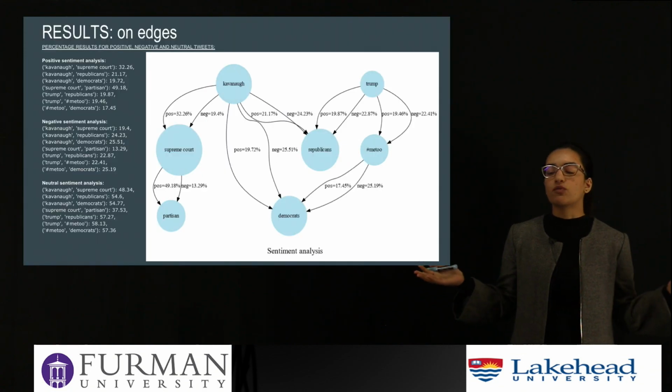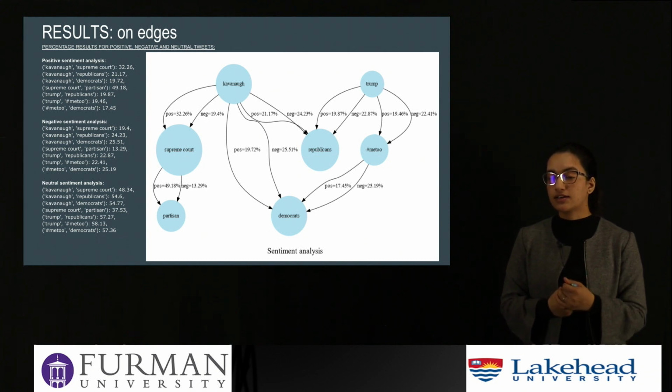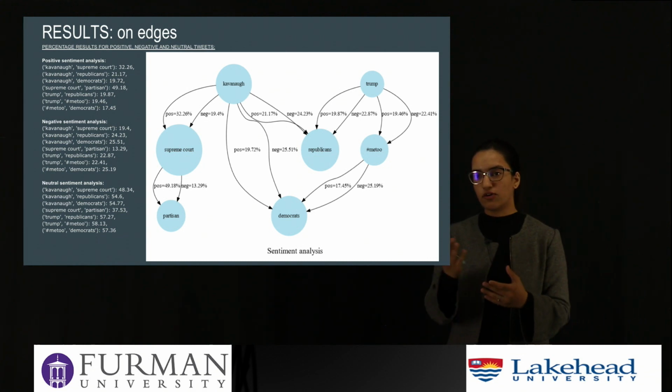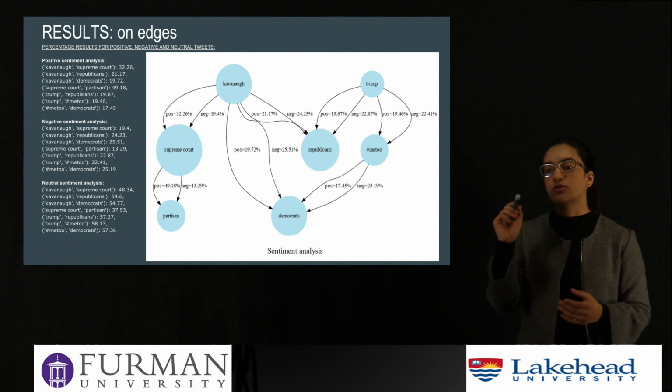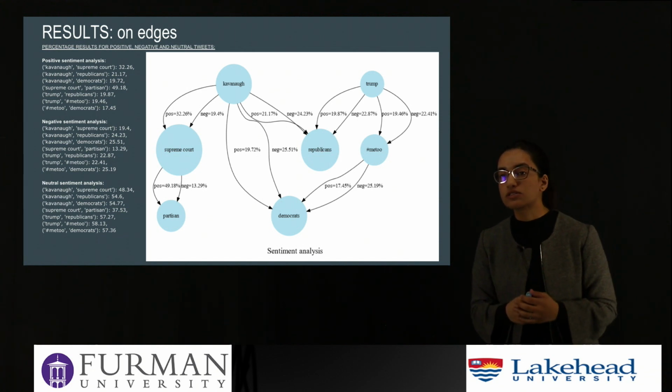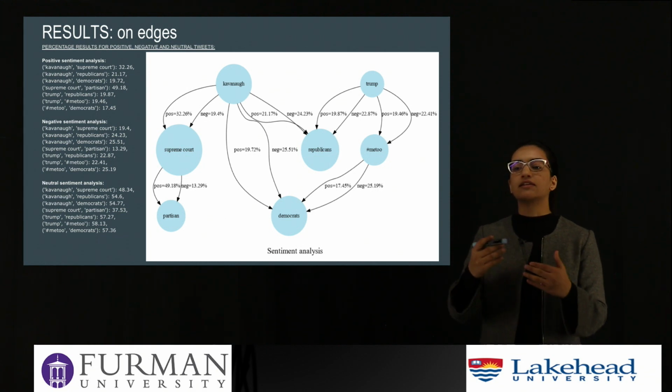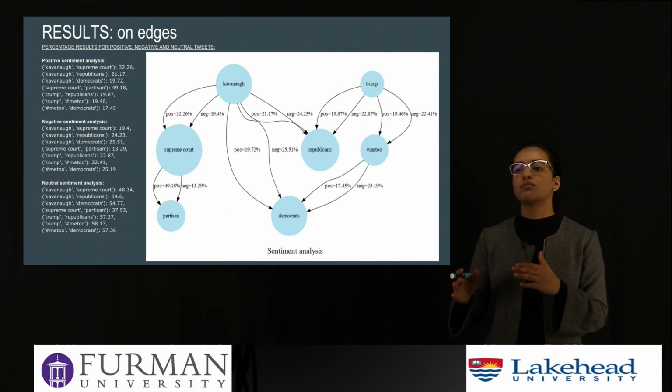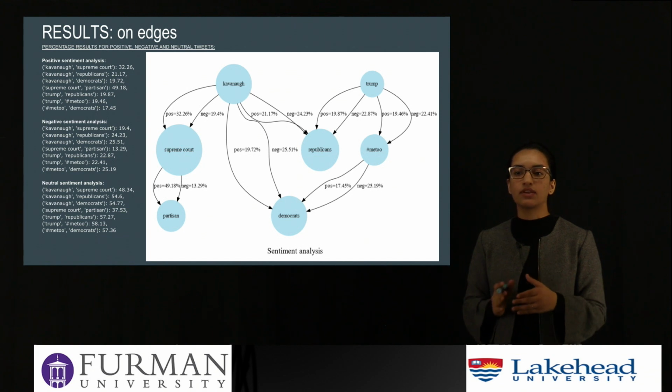We also ran a sentiment analysis on the political data set, which gave us results like the following. As you can see, for Kavanaugh and Democrats, the positive sentiment of those tweets was 19% and the negative was 25%, stating that the relation between Kavanaugh and Democrats was mostly perceived in a negative way.